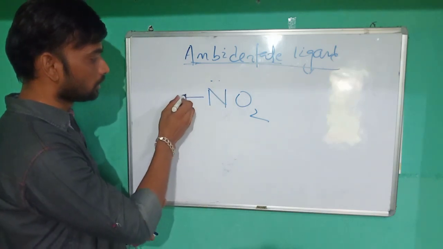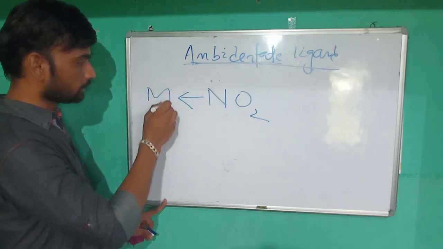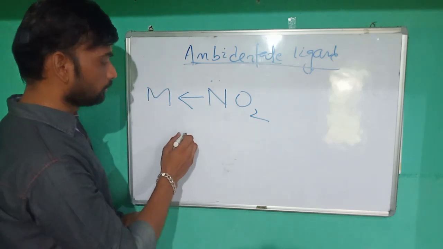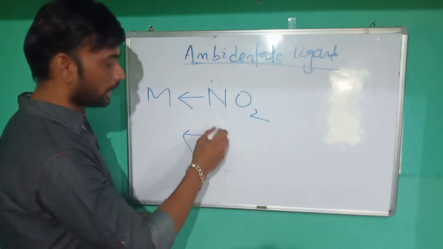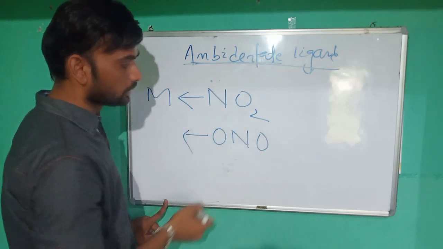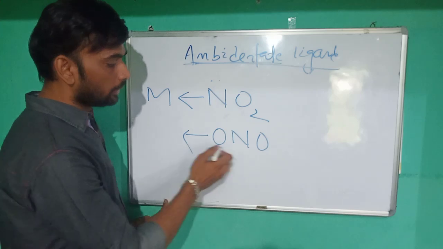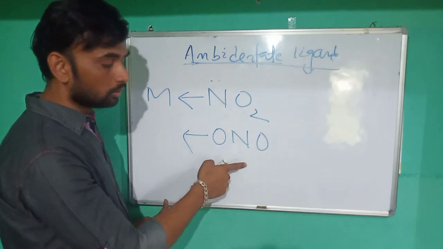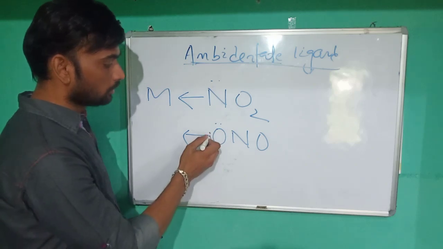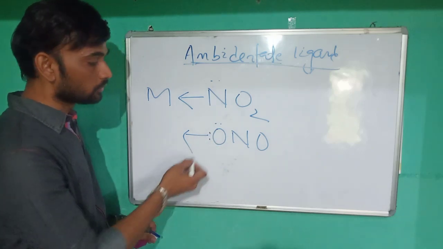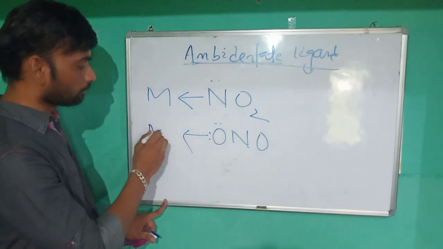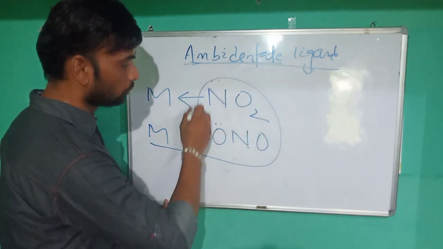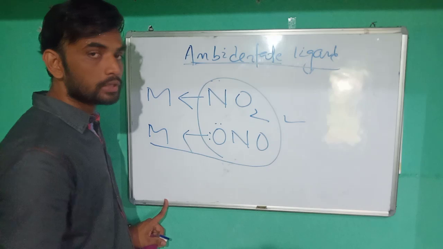That means here nitrogen provides electrons to the central metal atom. If we write the alternate of it, that is ONO, similarly the same NO2 group as ONO, which contains an oxygen lone pair of electrons, and the oxygen forms a coordinate bond with the metal atom. That means NO2 and ONO are the same group.